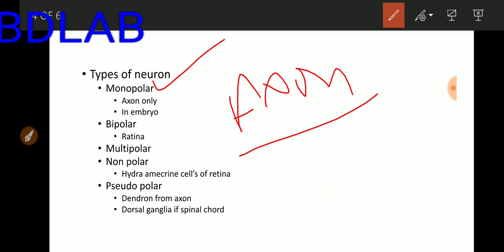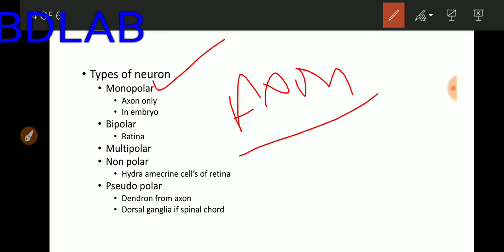Only a single axon is present in a neuron, never more than one. So always remember, axon is always single in a neuron.